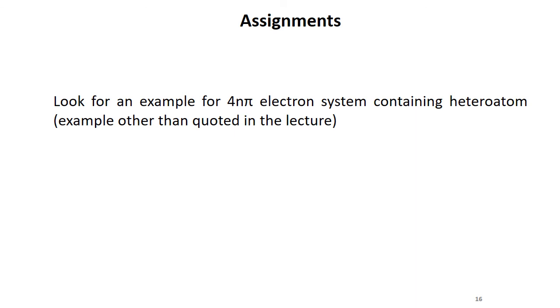There is an assignment for you: you have to look for an example of a system containing 4n and 4n plus 2 pi electrons, but it should also contain a heteroatom, just like we discussed the aziridine example in the lecture today. Or we have discussed the oxepine type compound in the applications of electrocyclic reactions. So you have to find another example containing a heteroatom, and it's best if the heteroatom is involved in the electrocyclic reaction itself, just like in the case of aziridine.